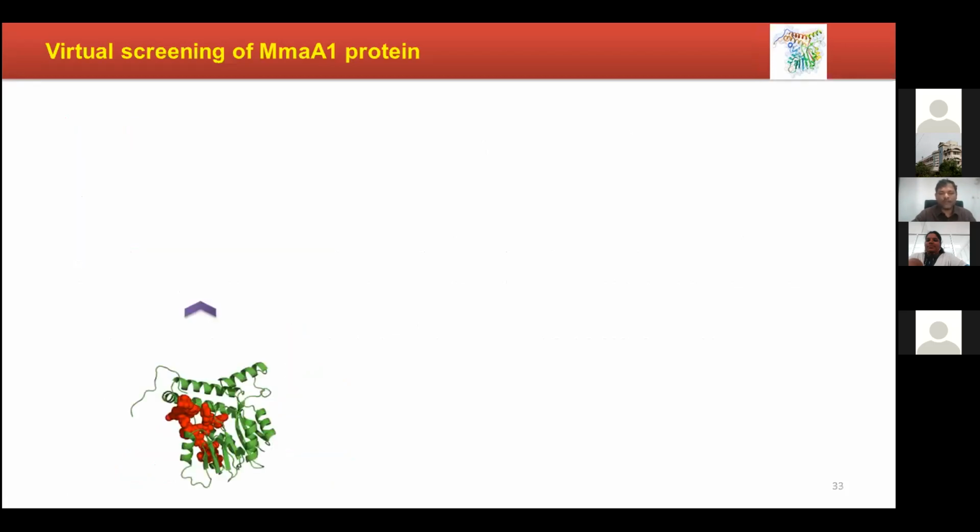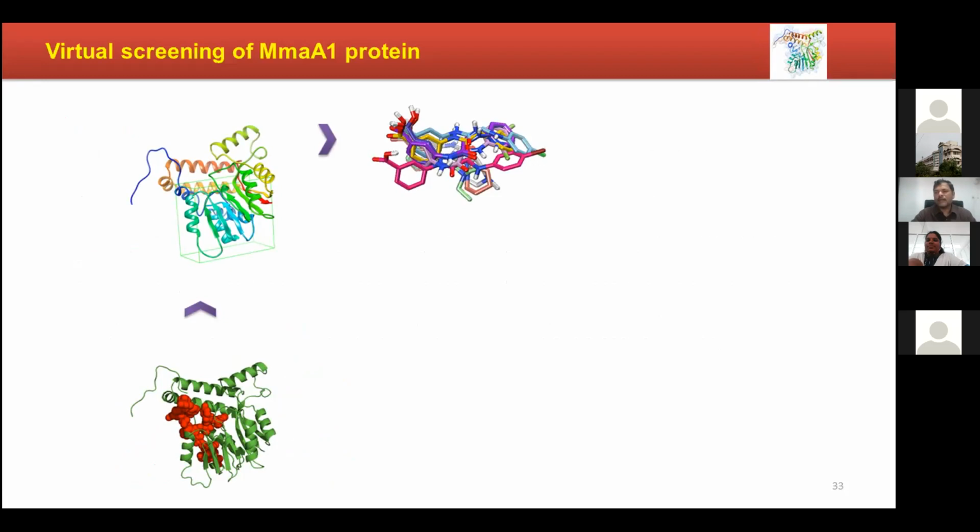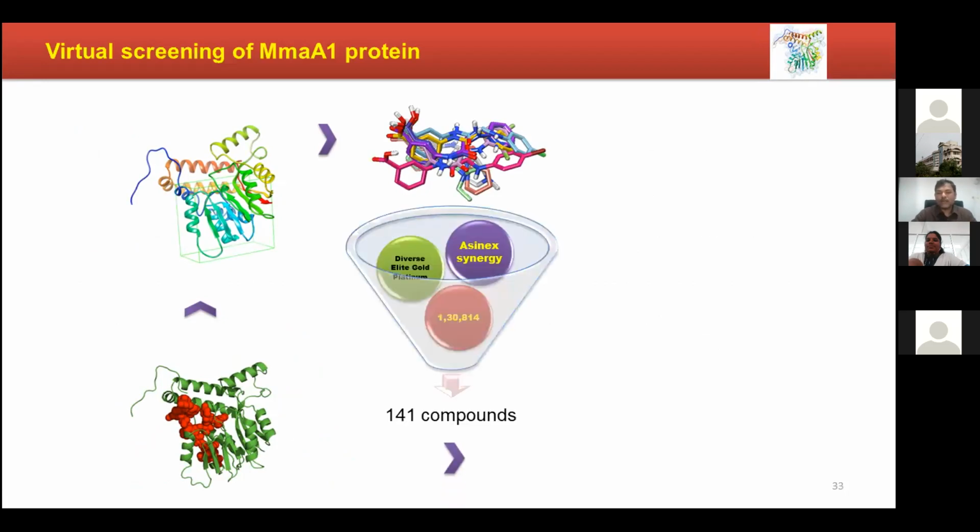So here what we have done, we have taken the three-dimensional structure and defined the receptor pocket. We have taken the databases that are commercially available, and then we have done the virtual screening. Here we used as many as 130,000 compounds and screened them, out of which we got 141 high scoring molecules. You can see, 130,000 compounds, out of which 141 compounds we have pre-screened. What is it that we are spending? We are spending no money here.